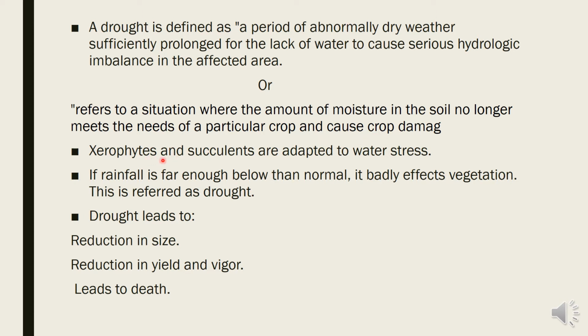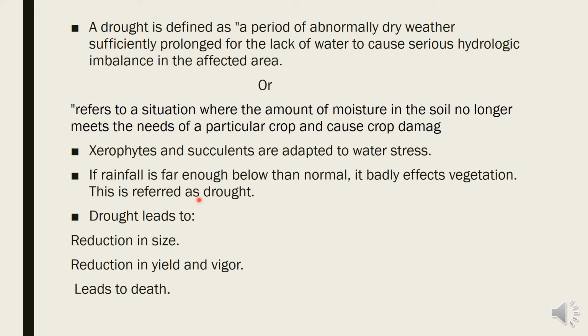So xerophytes and succulents are adapted to water stress. Xerophytes are the plants which are adapted to the desert area, and they have certain adaptations to overcome water stress. If rainfall is poor, well below normal, it badly affects the vegetation. This is referred to as drought, and this may be another definition.